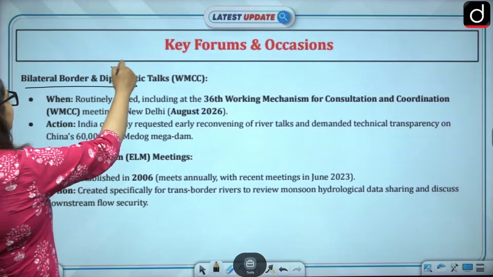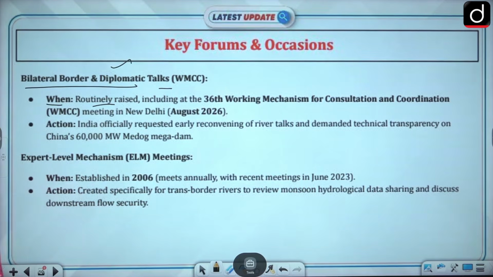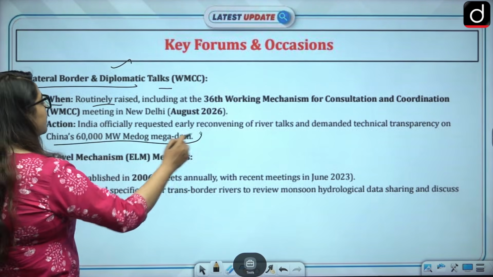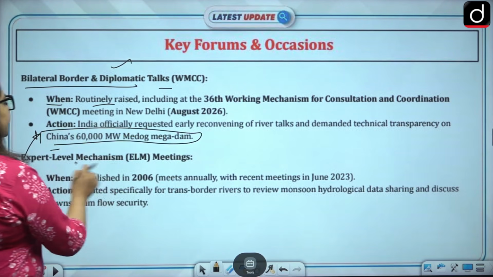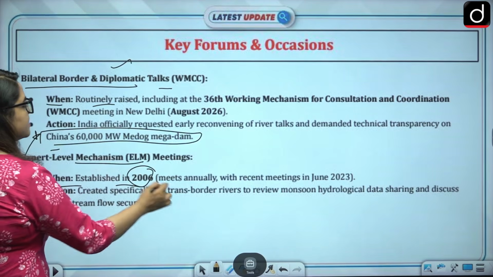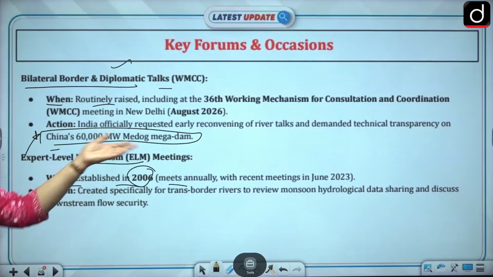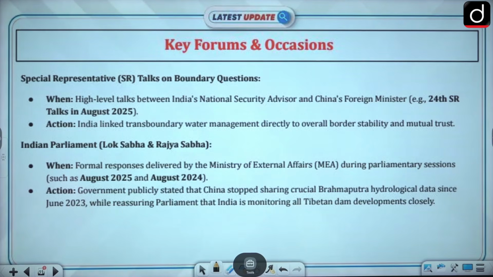First of all, in the bilateral border and diplomatic talks, India has routinely raised it at the 36th Working Mechanism for Consultation and Coordination also. India officially requested early reconvening of river talks and demanded technical transparency on the China 60,000 megawatt Medog dam. We asked for transparency: if you share the data, we can prepare ourselves for that. Expert level mechanism meetings were established in 2006. They meet annually, with the recent meeting in June 2023. There also they've been talking about this.